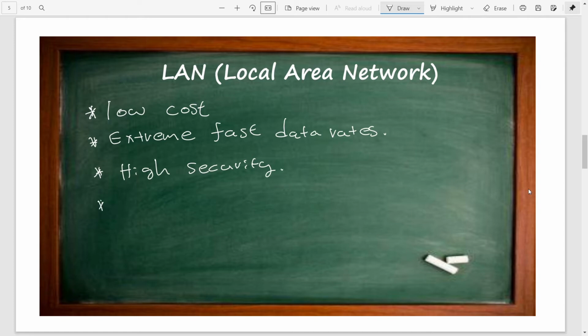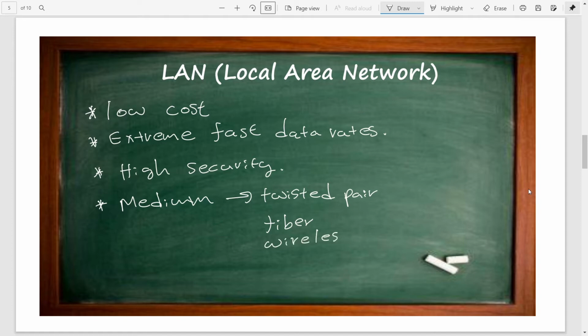And next feature is, if we consider the medium of this kind of network, this kind of network can be established using twisted pair cables, or fiber cables, as well as wireless medium.